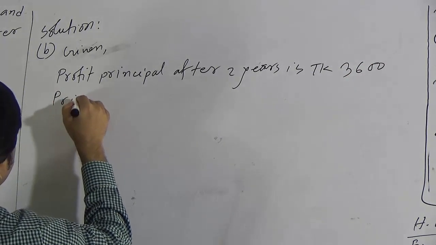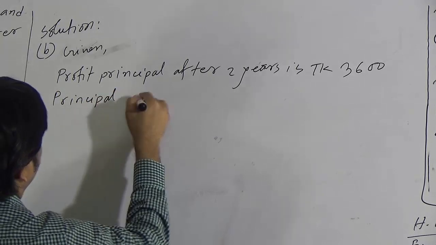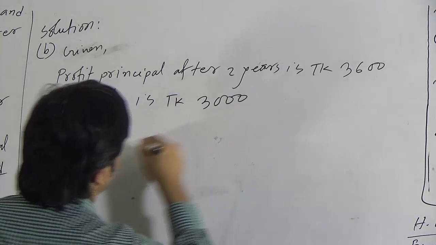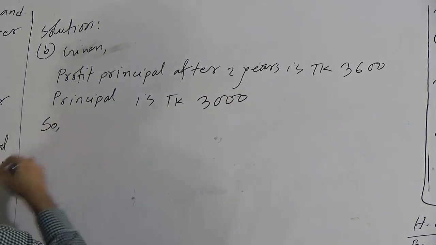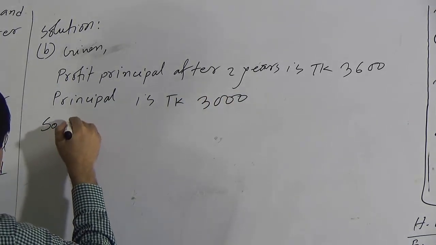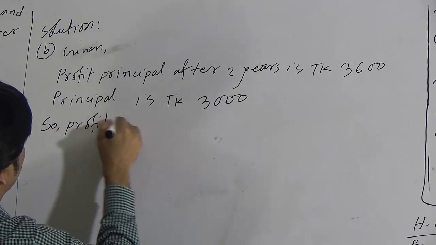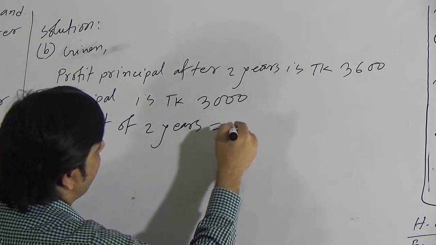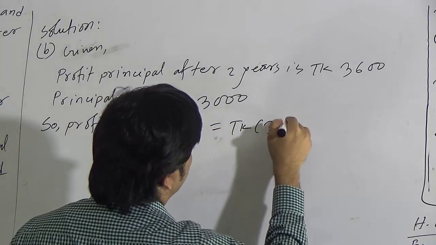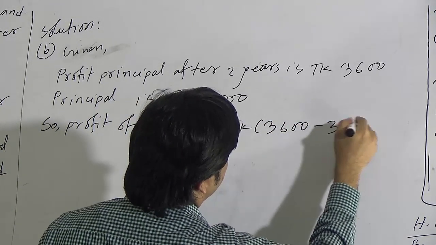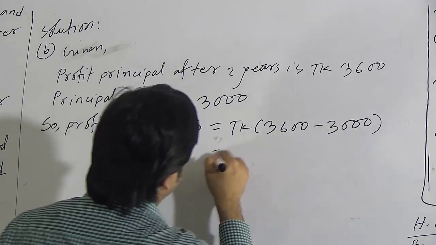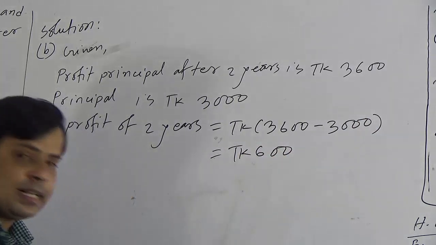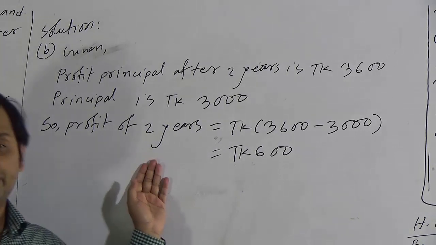Principal is taka 3000. Therefore, the profit of 2 years will be equal to taka 3600 minus 3000. If we subtract this, we will get taka 600. This 600 taka is the profit of 2 years.